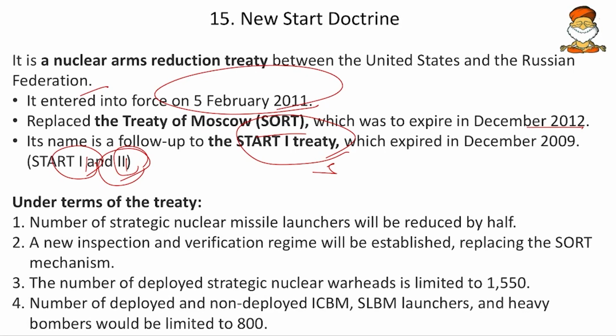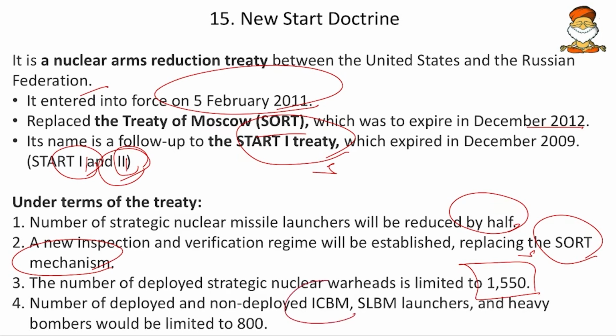And then under the terms of the treaty, the number of strategic nuclear missile launchers will be reduced by half. Then a new inspection and verification regime will be established, replacing the SALT mechanism. So SALT was earlier, now we are going to have a new mechanism between US and Russia. Then the number of deployed strategic nuclear warheads is limited to 1,550. Then the number of deployed and non-deployed intercontinental ballistic missiles, submarine launched ballistic missile launchers and heavy bombers would be limited to 800. So including all these ICBM, SLBM and heavy bombers, totally not more than 800 should be held.